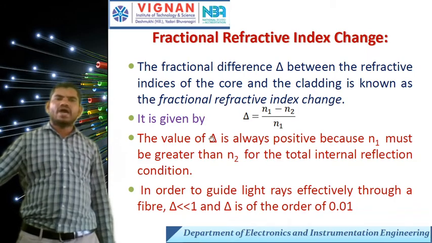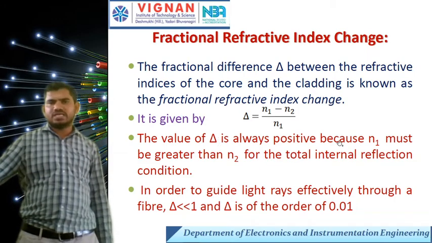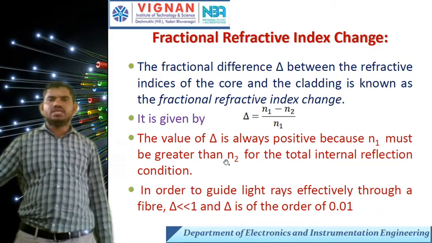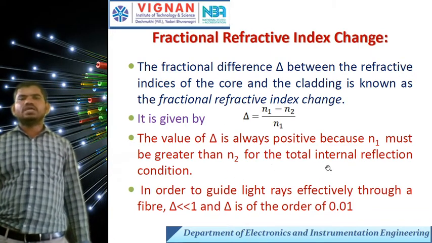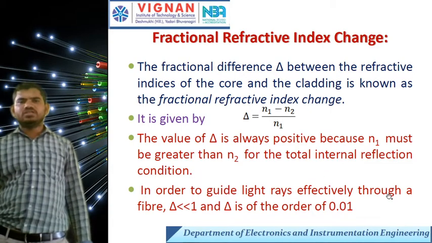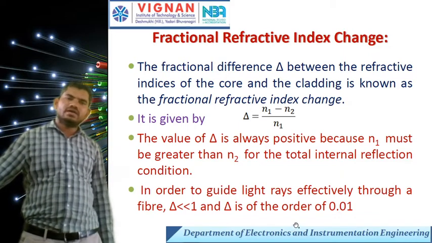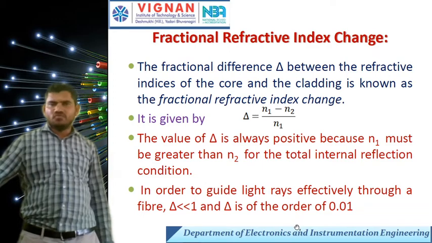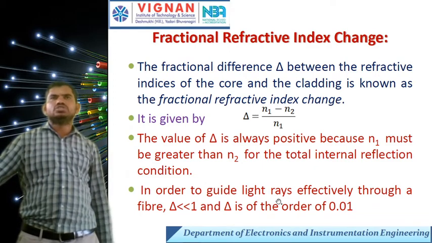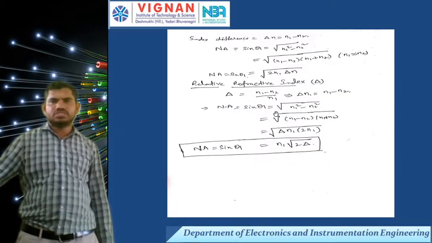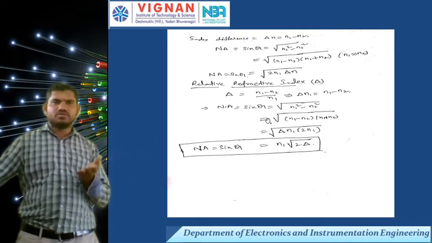The value of delta is always positive. n1 must be greater than n2 for the total internal reflection condition. In order to guide the light ray effectively through the fiber, delta is less than 1, and delta is of the order of 0.01. This is the same derivation I already explained in the previous slide.